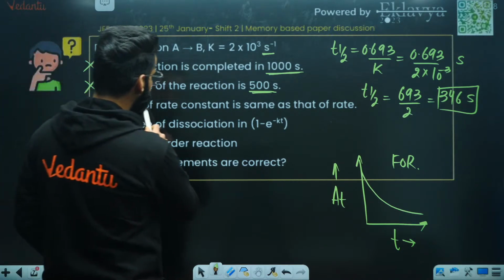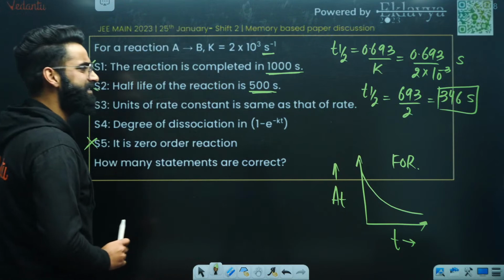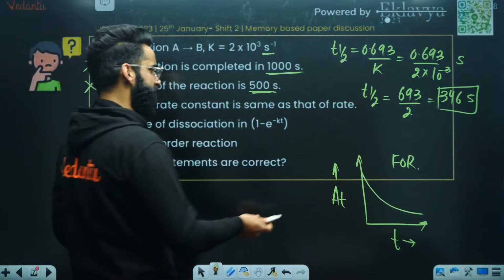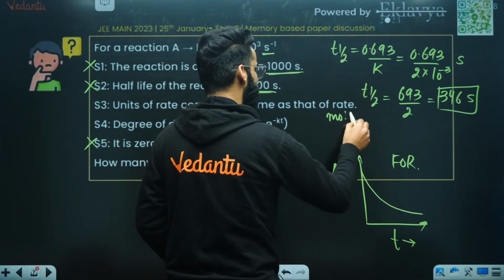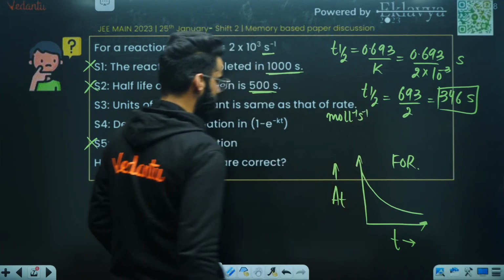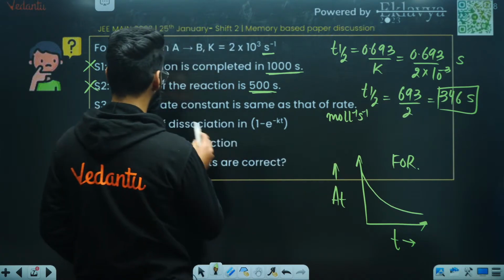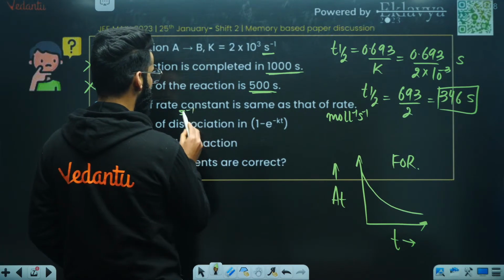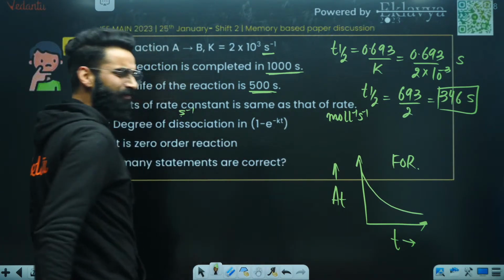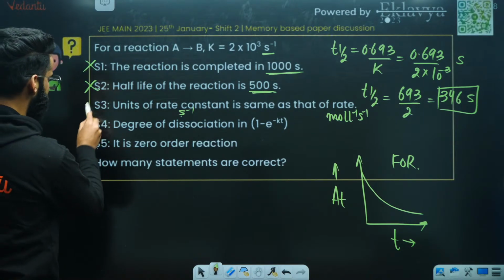Well, it's asked that the unit of rate constant is the same as that of the rate. What are the units of rate? One of the units of rate is going to be moles per liter per second. Perfect. What are the units of rate constant for the first order? Right now it's second inverse. Are the rate constant and rate units the same for first order? No. This statement is also incorrect.